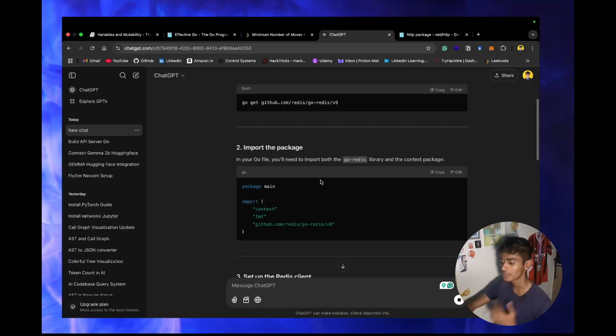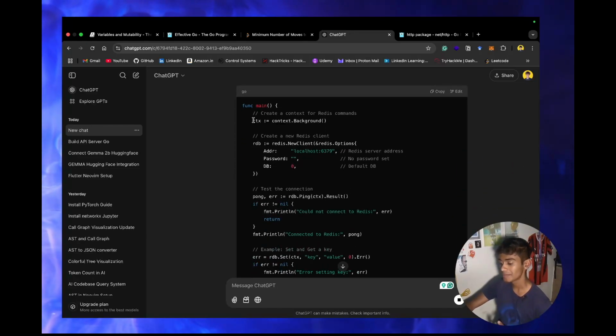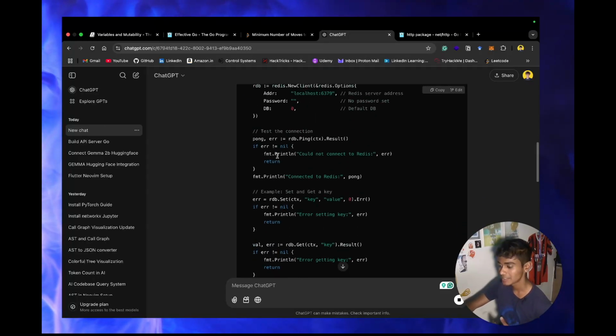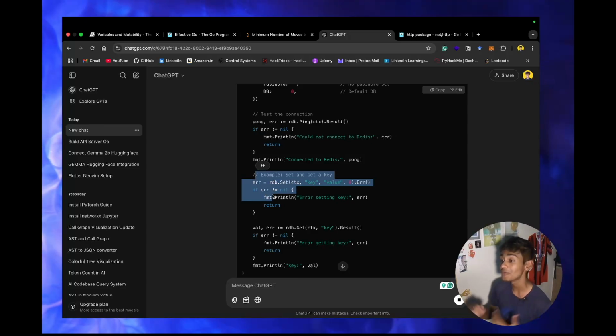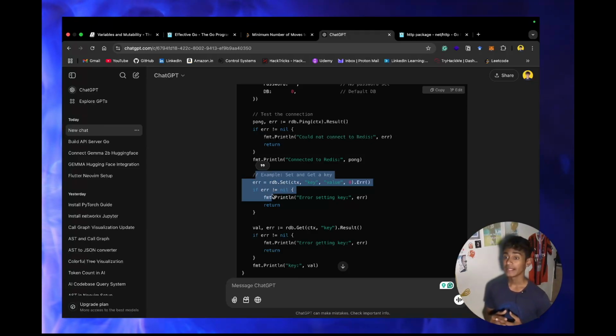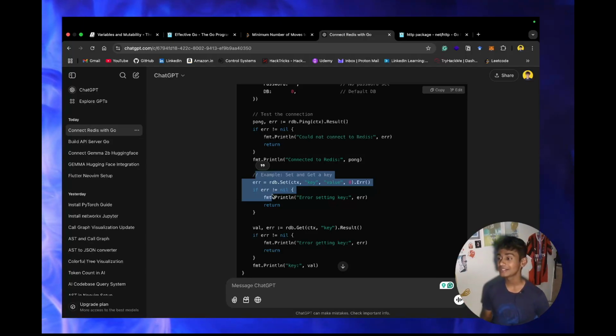So importing stuff is really easy, but this is the boilerplate code for creating a context, doing the Redis database connection, testing the connection out, and then an example of how you can store a key value pair. I think this is much easier than the traditional way of going through all the docs and then going on to write the code.